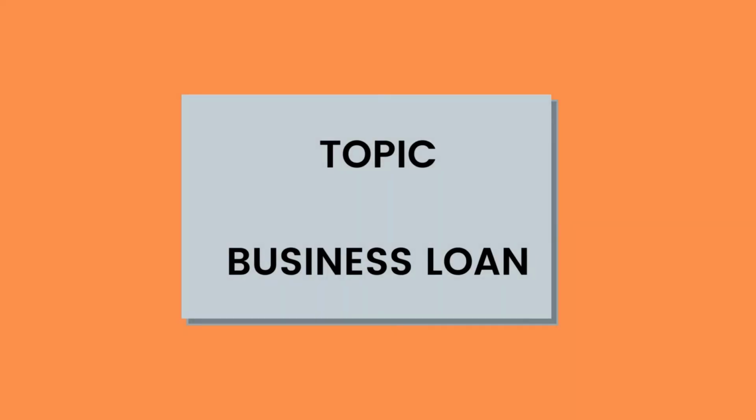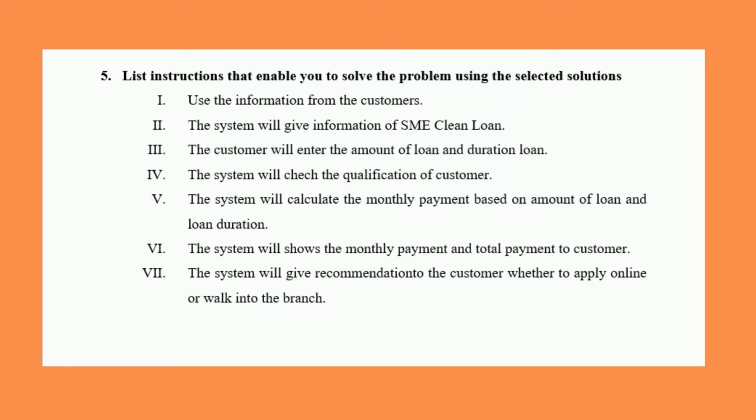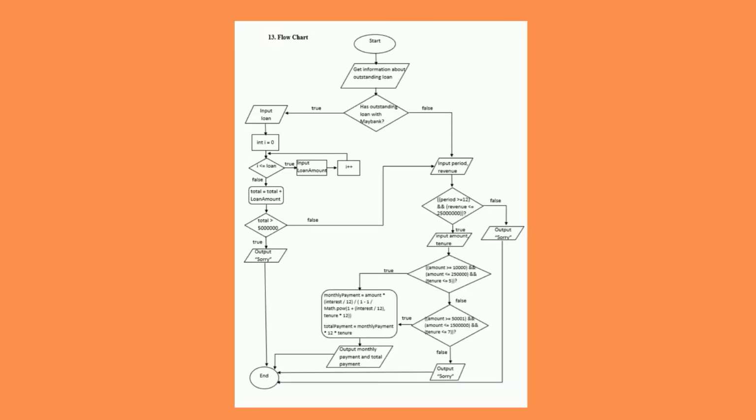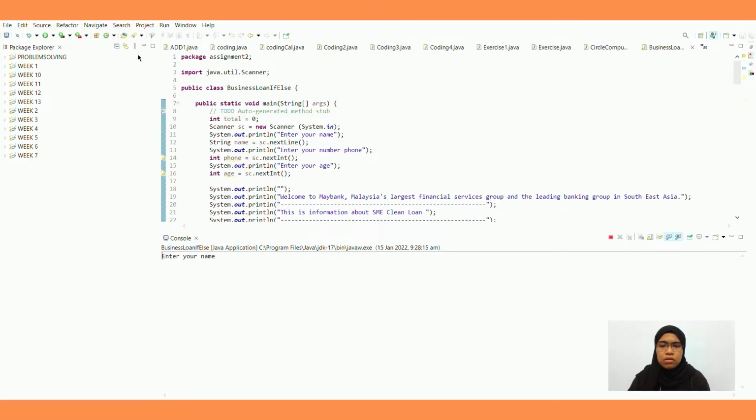Assalamualaikum. My name is Nur Aisha binti Abdul Halim and my topic is business loan. This is my list of instructions to solve the problem. This algorithm I will use to make a flowchart, pseudocode, and the coding. This flowchart I will use to make a coding, and now let's see the coding. Now let's run it.